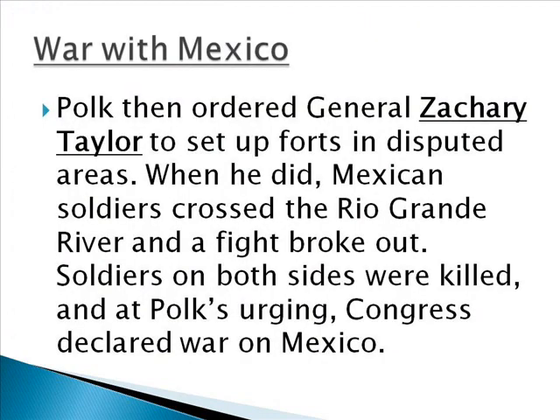With Mexico already very upset with him, knowing that he doesn't have to worry about Britain anymore and that they already have control of Texas and the Oregon Territory, James K. Polk orders General Zachary Taylor to set up forts across the Rio Grande River into what is very disputed territory between the United States and Mexico. Mexico claimed that the territory was theirs. Texas claimed that it had belonged to them when they joined the United States.